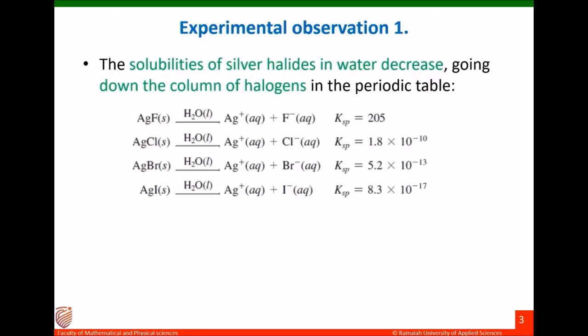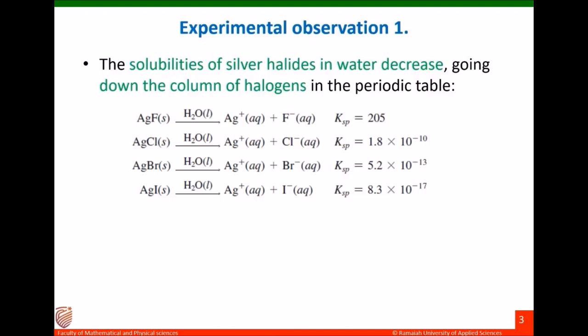Silver fluoride, when it dissolves in water, forms silver ion and fluoride ion, and the solubility product Ksp is equal to 205. Solubility product is the equilibrium constant for a solid substance dissolving in an aqueous solution. If Ksp is higher, the solubility of that solid in aqueous solution will be higher. If Ksp is lower, the solubility will be lower. Here, silver fluoride ionizes in the aqueous solution, and the solubility product is 205, which is a very high value.